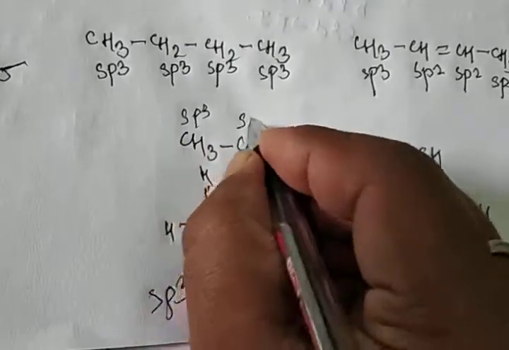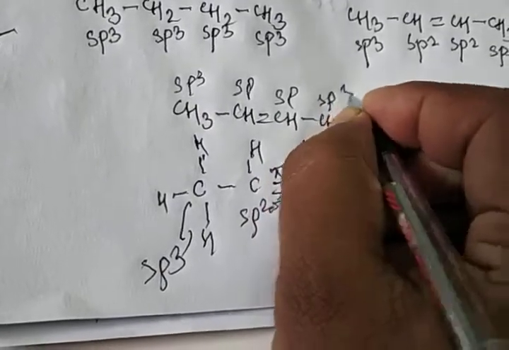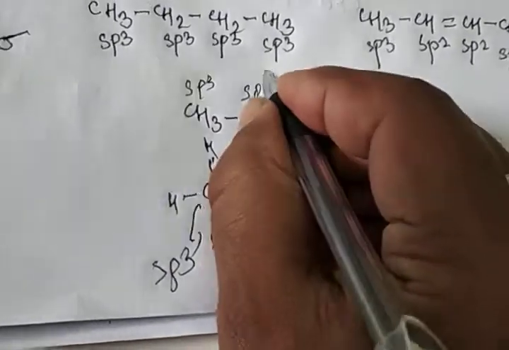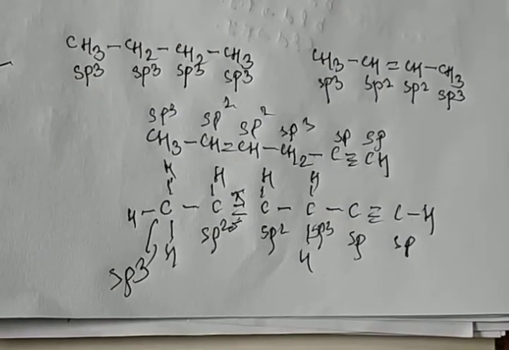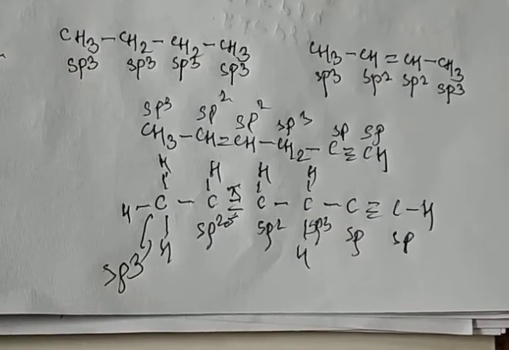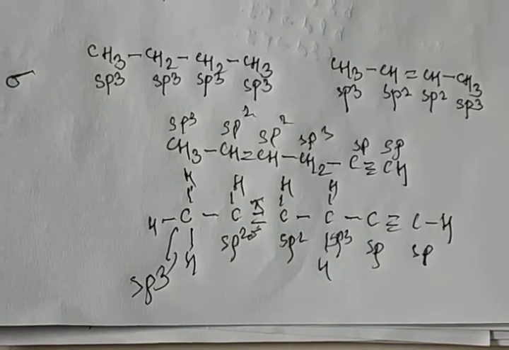So it means this carbon shows sp3. This carbon sp, sp, sp3. And this is, sorry, sp2, sp2. And this is sp, sp. Clear 100%? So this is a short trick to find hybridization. There are 2 methods. This is the first method, but the second method is different. We will discuss the second method in the next chapter, chemical bonding.